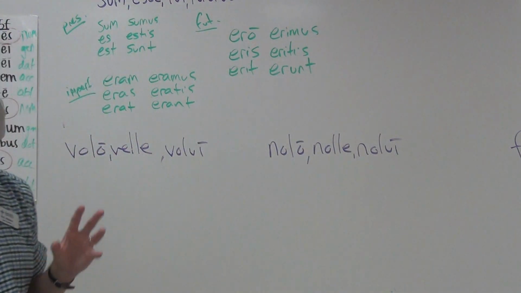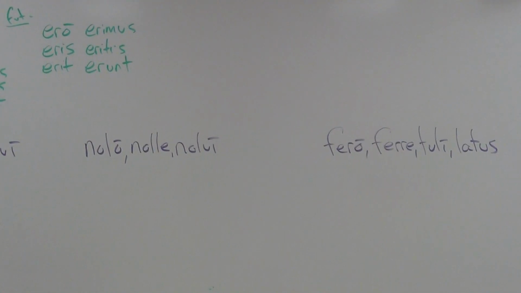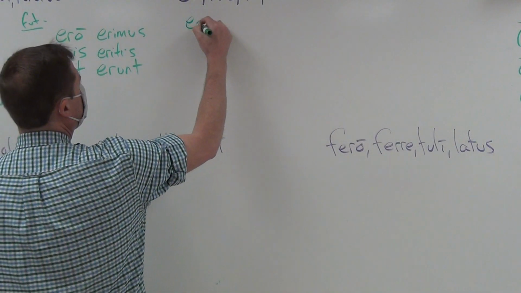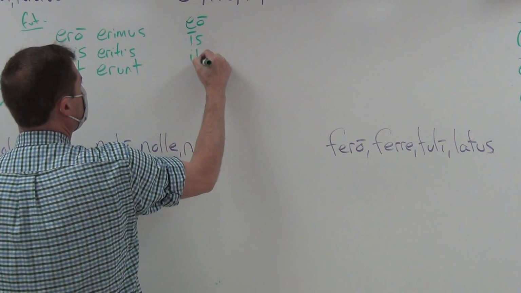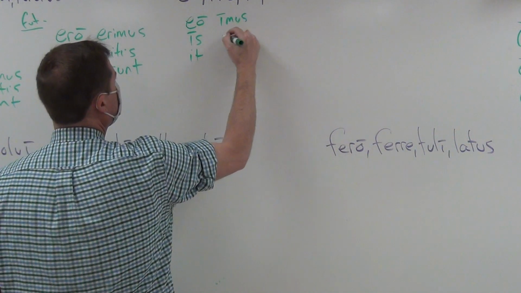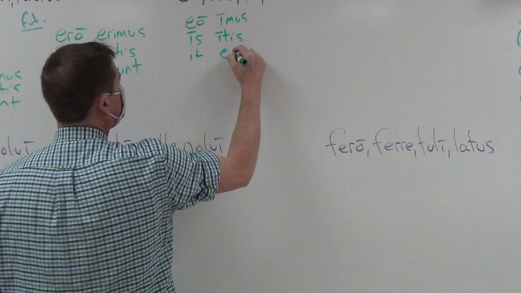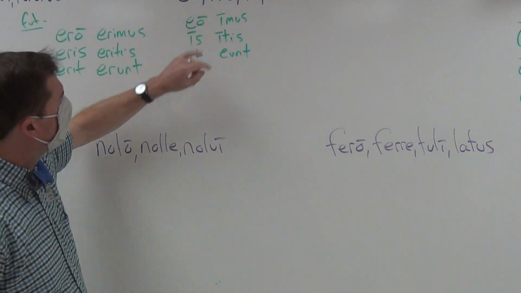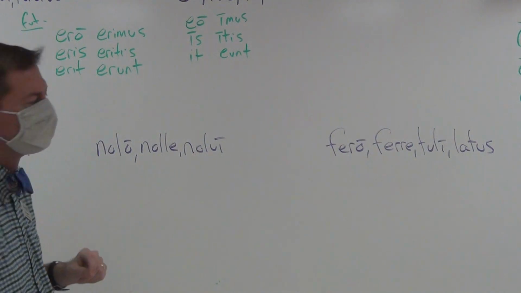Eo, ire, to go, in the same boat. You just got to memorize these green tenses. And so, present tense, eo, is, it, imus, itis, eunt. I go, you go, he goes. We go, y'all go, they go. You just got to memorize them.